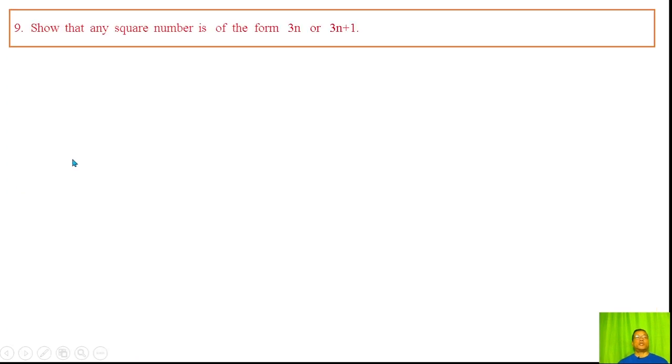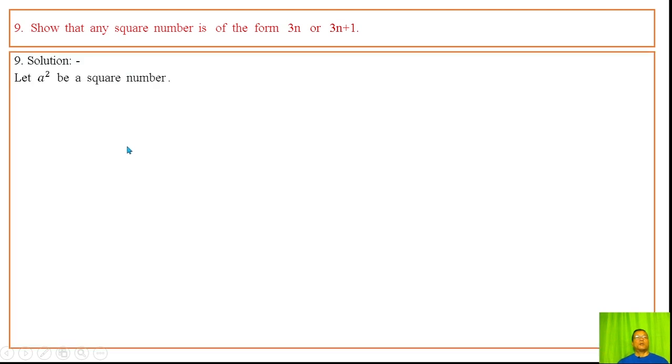Question number 9. Show that any square number is of the form 3n or 3n plus 1. Let a square be a square number. The integer a is of the form 3q, 3q plus 1 or 3q minus 1. Here, a is of the form that may be a multiple of 3, or twice q or twice q plus 1.